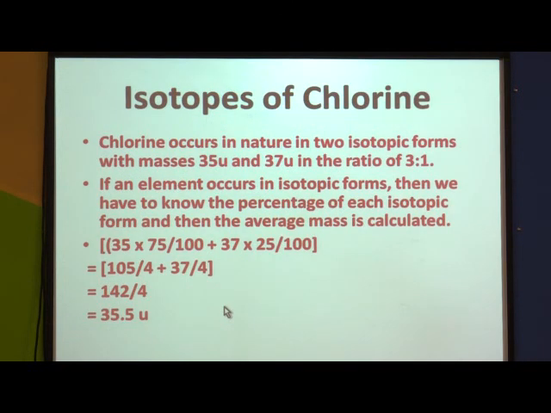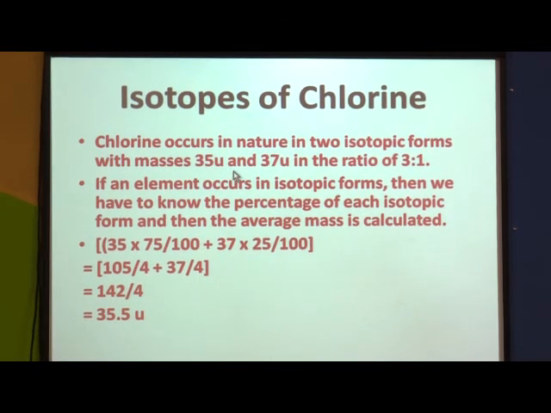Let us see the isotopes of chlorine. Chlorine occurs in nature in 2 isotopic forms with masses 35 unit and 37 unit. In which ratio are they present? They are present in the ratio of 3:1. It means if there are 3 atoms of chlorine with mass 35 unit, then there is only 1 atom of chlorine with a mass of 37 units.